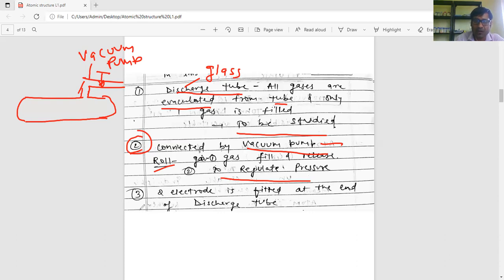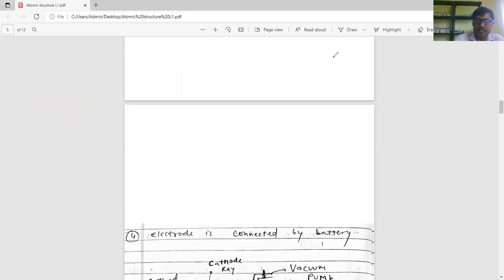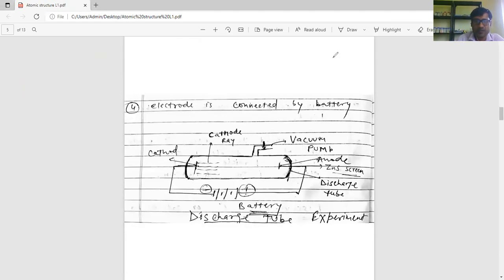Vacuum pump. Third, two electrodes are fitted at the end of the discharge tube. Two electrodes means two metal rods are fitted like this. And fourth, the electrodes are connected to a battery. So this glass tube is the discharge tube, in which all gases are removed and only one gas is filled.